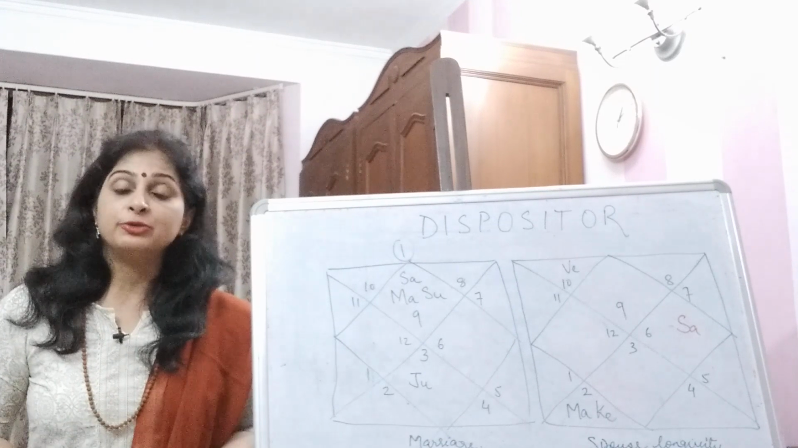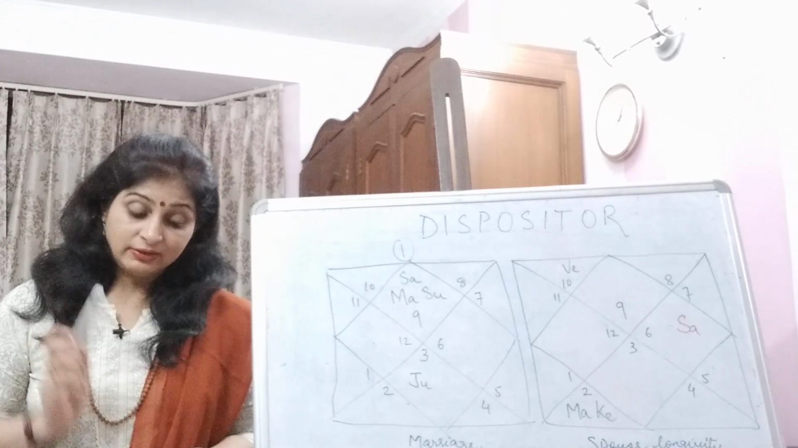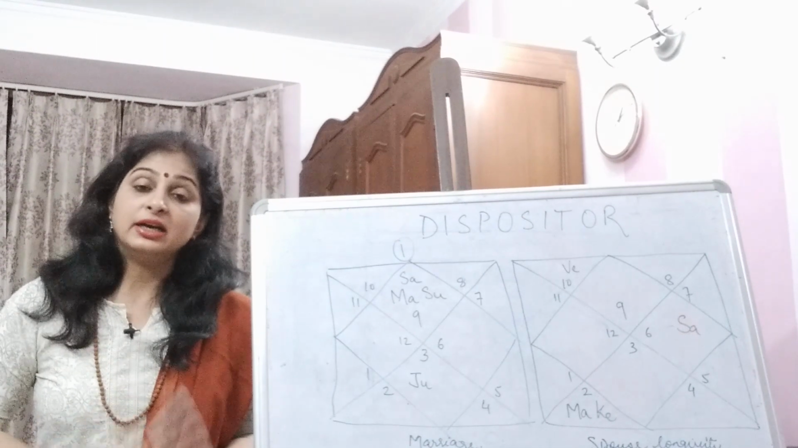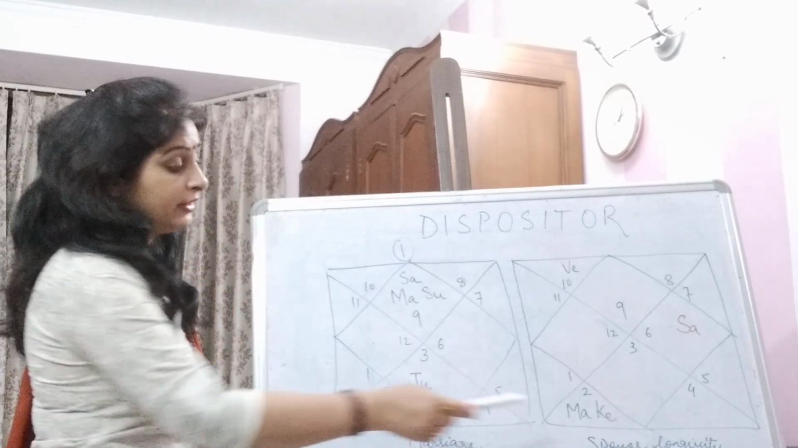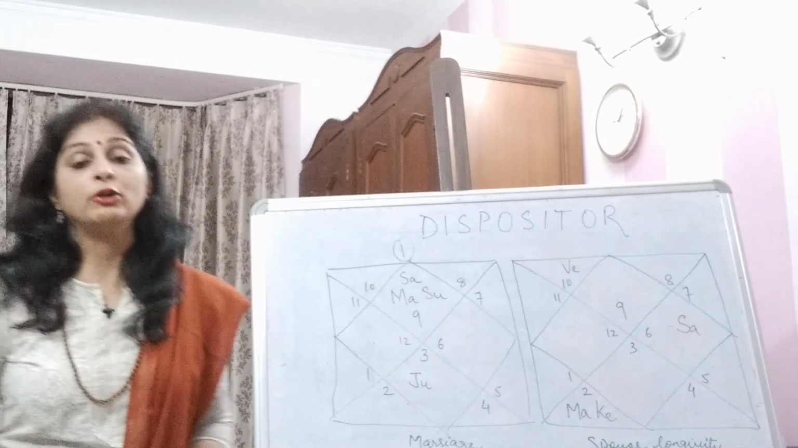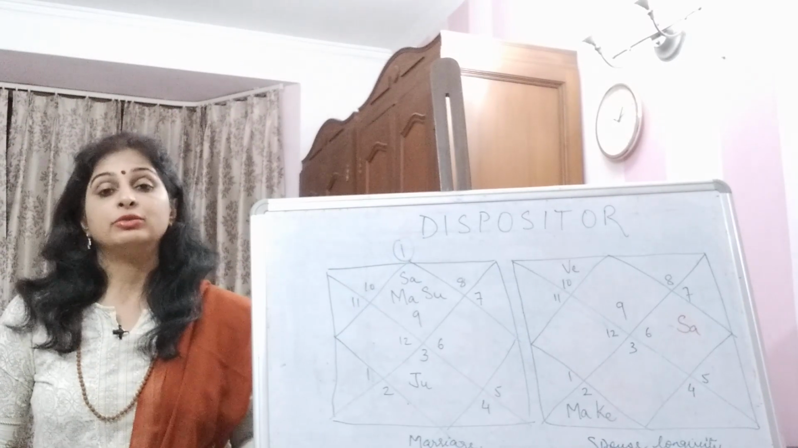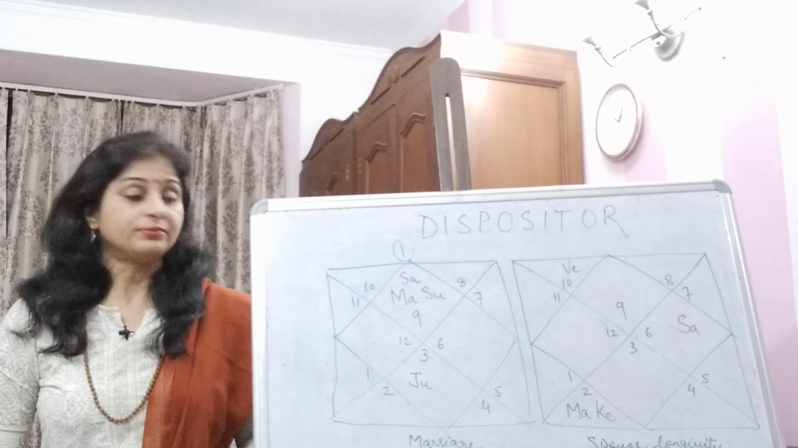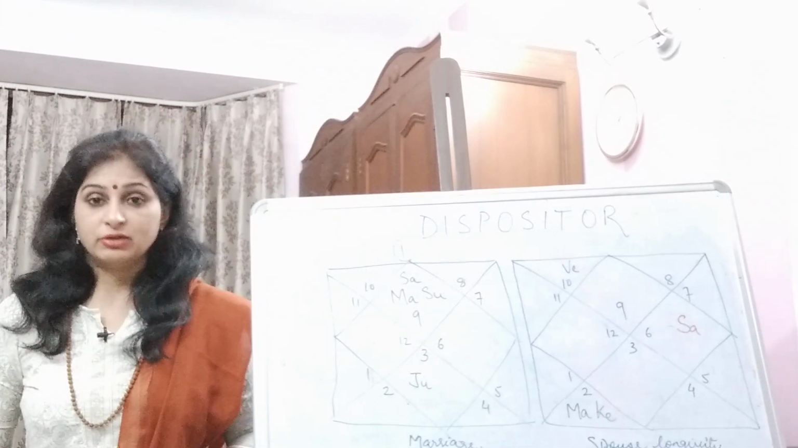In my own experience, I have seen that if malefics are present in any given sign, the other sign of that planet will also undergo suffering. Here in this case, the other sign is Libra. So the Libra sign will also suffer because of the presence of Mars and Ketu in the Taurus sign. So this was the first example of the dispositor concept.